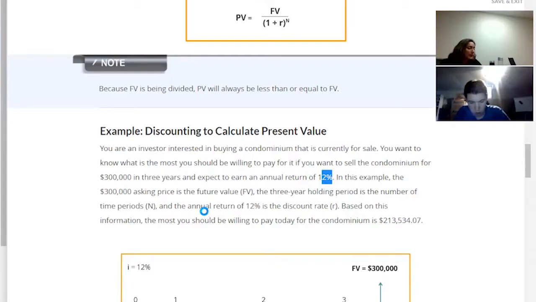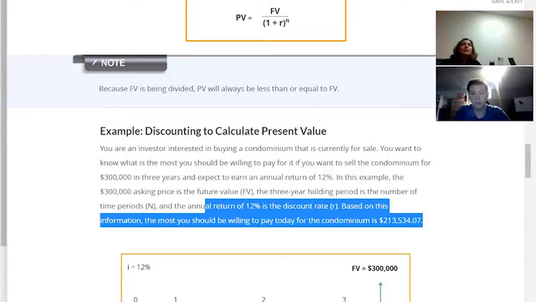So 3 is N, and then IYR is the interest rate, which they have given us as 12%. We click 12 and store that. Right now we're only storing, we haven't calculated anything. So we said 3 N, 12 IYR, and 300,000 is the future value.